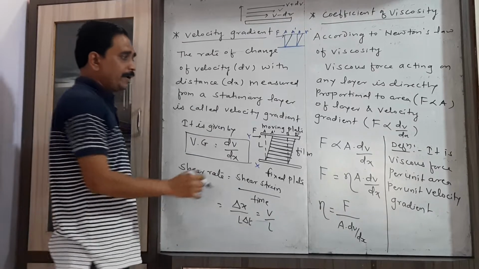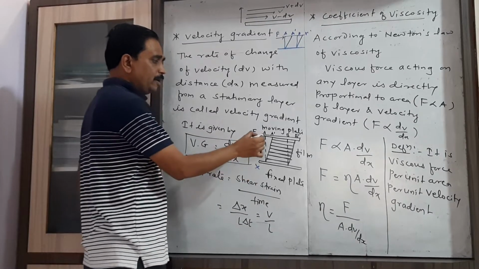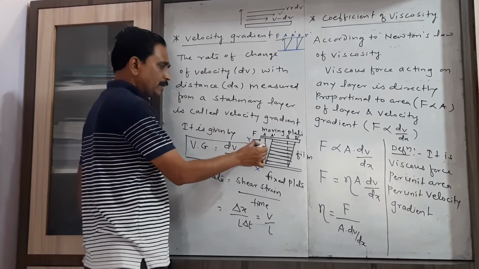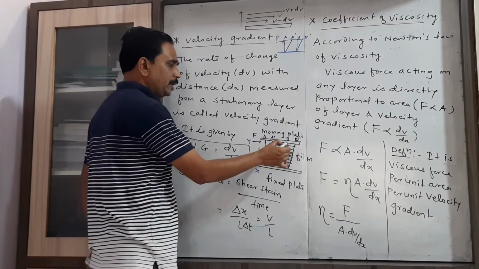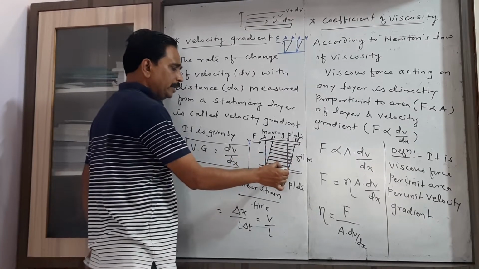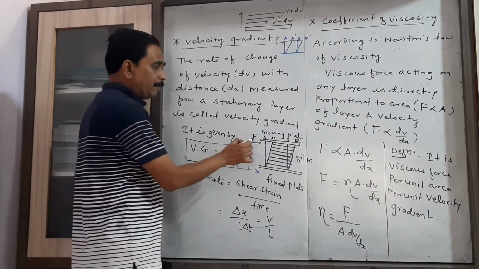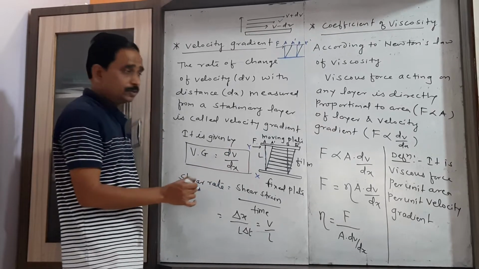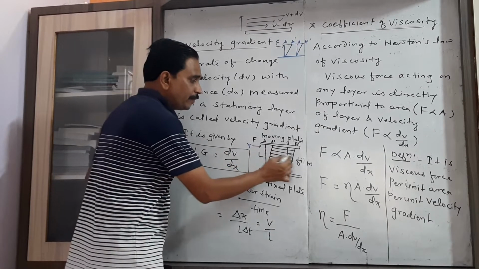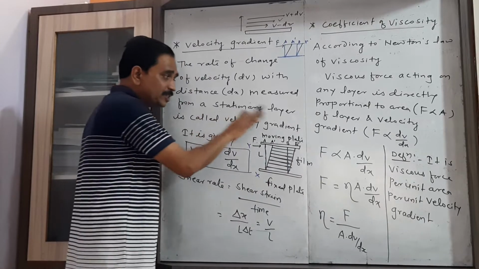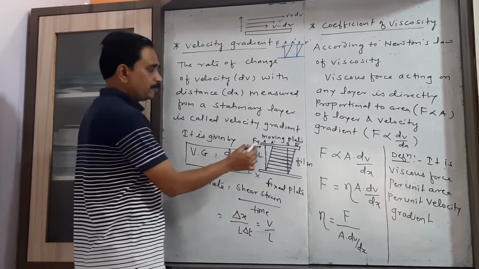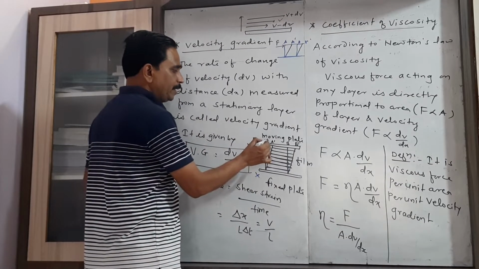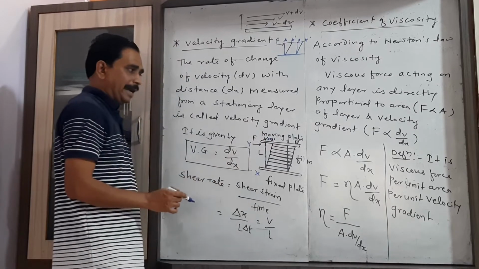In a similar way, here the sides of the fluid that are initially parallel, when we apply some tangential force, the different layers of the fluid get shifted laterally, that is from A to A dash, which can be represented as delta x.